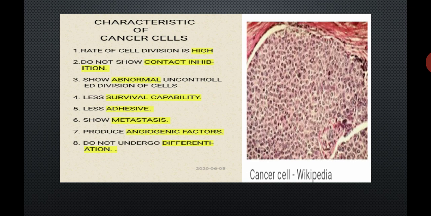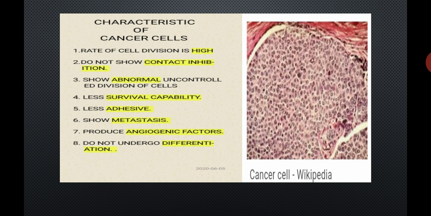As a result, the cancer cells compete with the normal cells for nutrients, and finally, because of this property, they kill the normal cells.